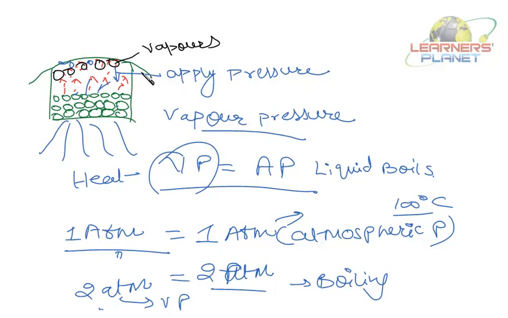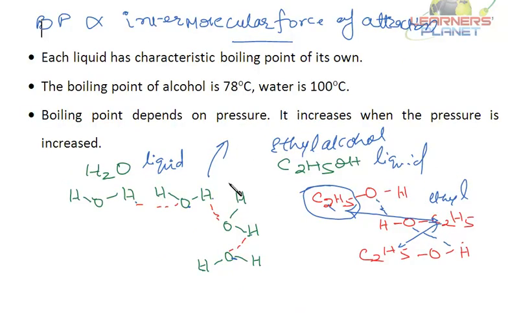If that container is covered with a lid, they'll start exerting pressure on the surface of the liquid. That pressure is called vapor pressure. Now, when this vapor pressure is equal to the atmospheric pressure, the liquid starts boiling. So, if the pressure is more, more vapor pressure will be required and more vapor pressure will be attained at a higher temperature. Fine? So the boiling point depends on two things, the intermolecular force of attraction and also the pressure. Right? The more the pressure, the higher the boiling point.